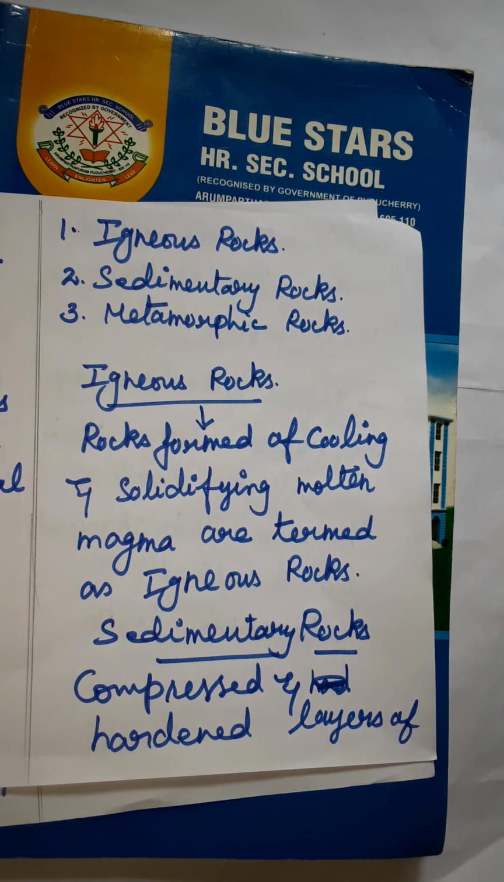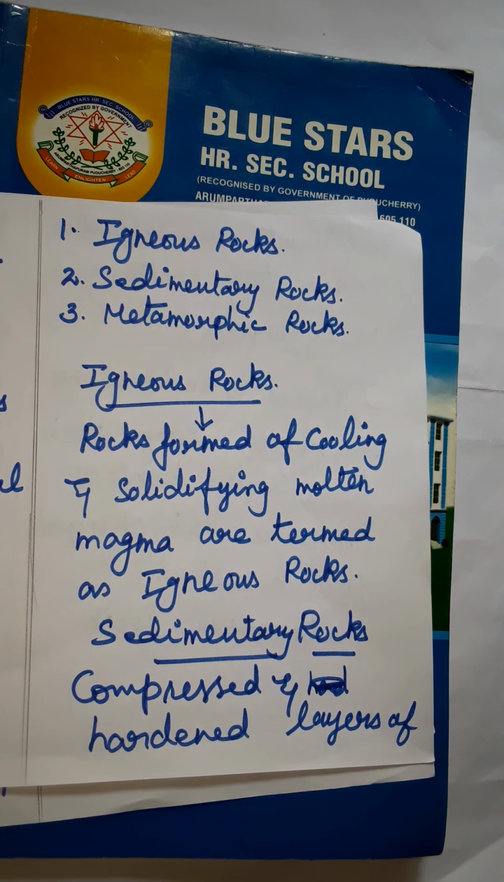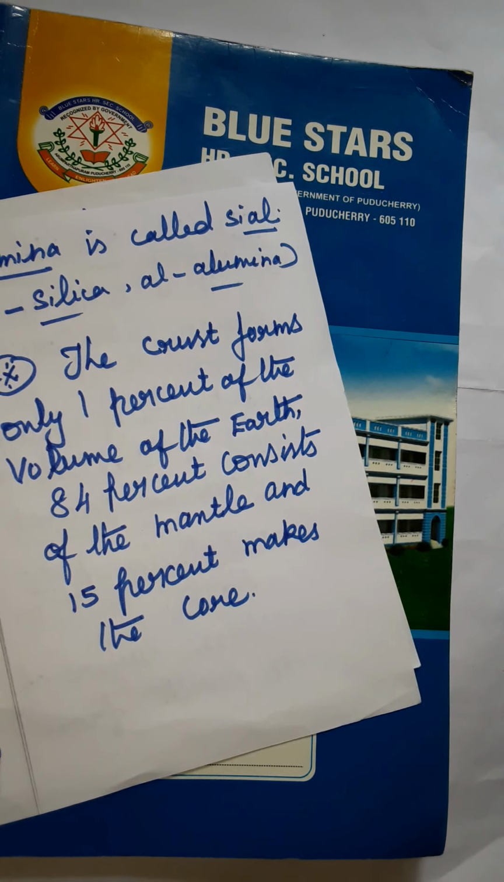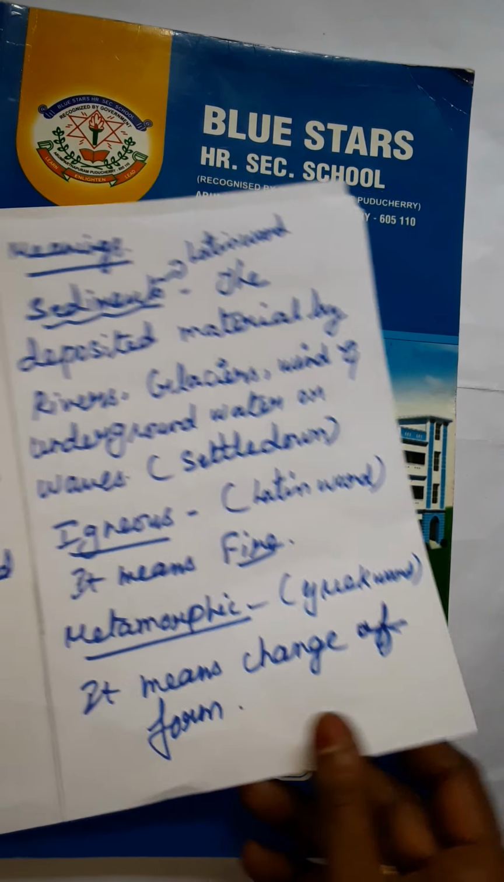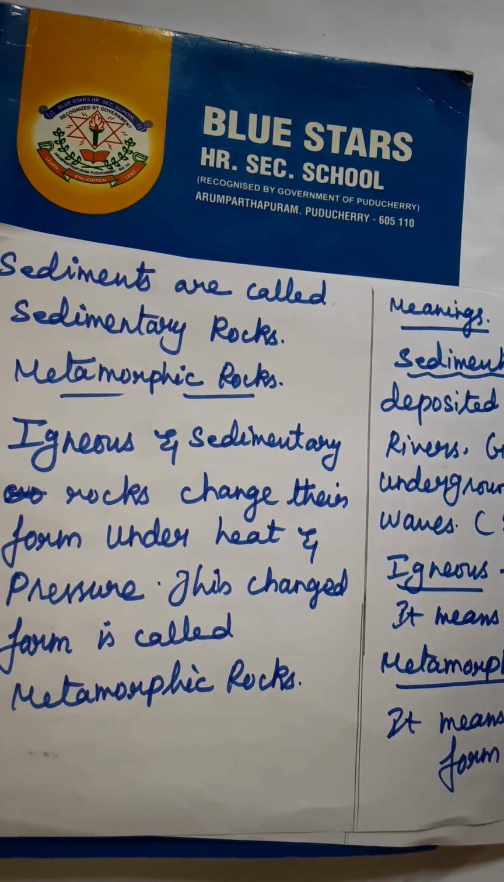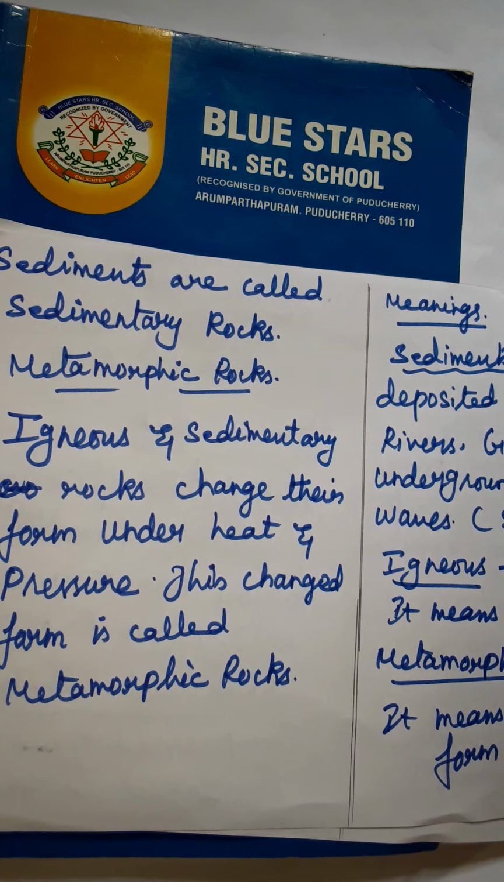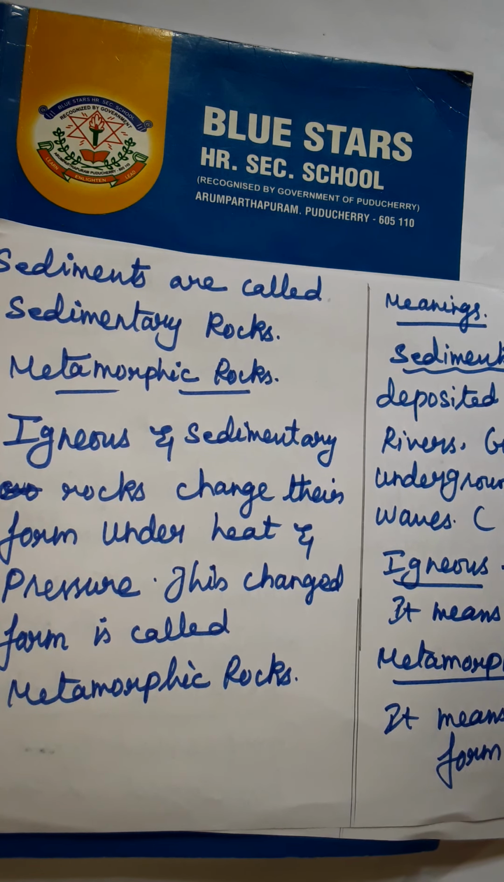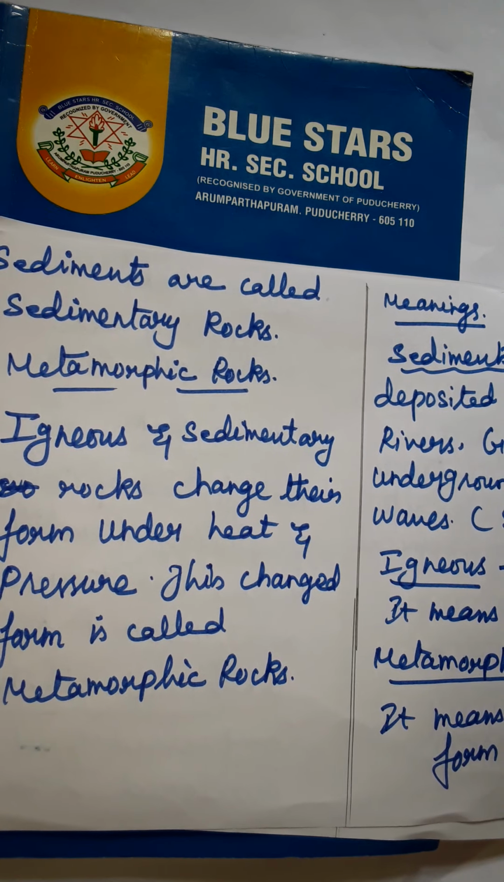Igneous rocks are formed of cooling and solidifying molten magma. Then sedimentary: compressed and hardened layers of sediments are called sedimentary rocks. Then metamorphic rocks: igneous and sedimentary rocks change their form under heat and pressure. This changed form is called metamorphic rocks.